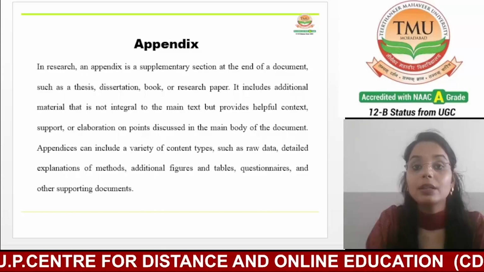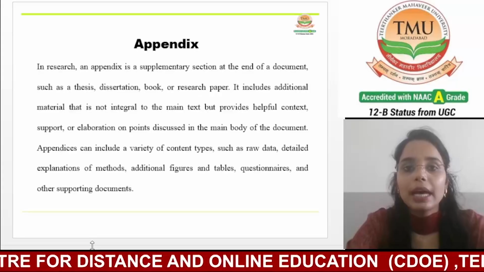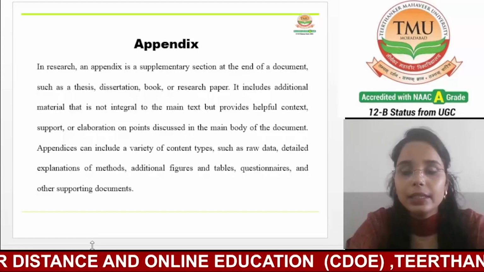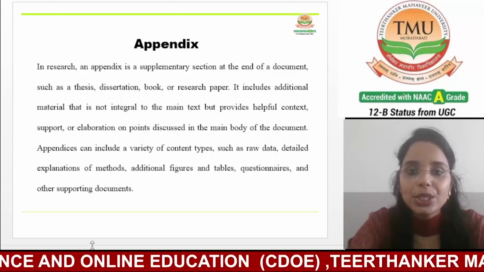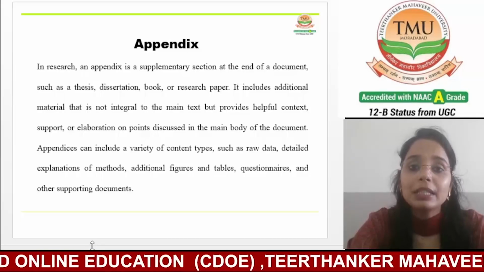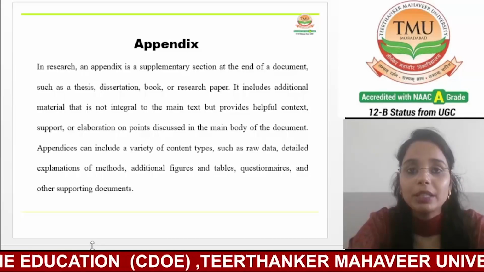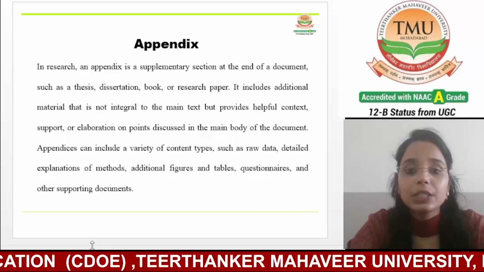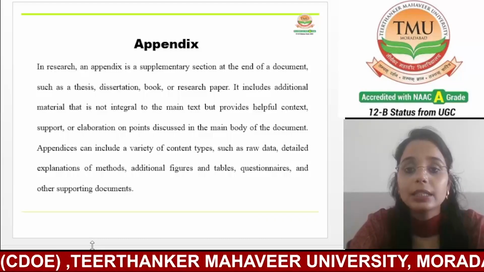So overall, we can say about the appendix: in research, an appendix is a supplementary section at the end of a document, such as a thesis, dissertation, book, article, or research paper.